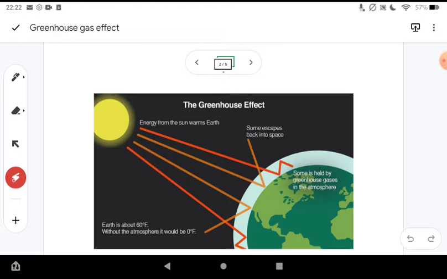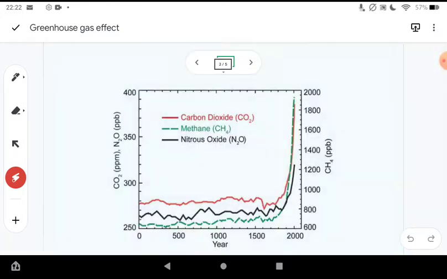If we have a look at a planet like Venus, Venus is actually the hottest planet in our solar system, but it's not actually the closest to the sun, because Mercury is closer. Now, the reason Venus is so hot is because it's got a very, very carbon dioxide rich atmosphere, which traps a lot of the heat energy. And that's because of the number of volcanoes on it. So the volcanoes release carbon dioxide that traps the heat energy from the sun, and it warms up the surface of Venus. So Venus has got a runaway greenhouse gas effect, which is sometimes seen as a future for our planet. So let's have a look at some of the data.